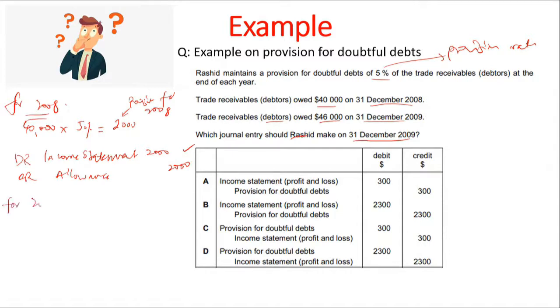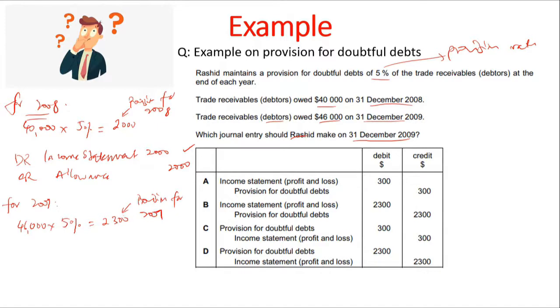For 2009, you would calculate the provision first. Your trade debtors in 2009 were 46,000, times the provision rate of 5%, and this gives me a number of 2,300. So this is my provision for 2009.